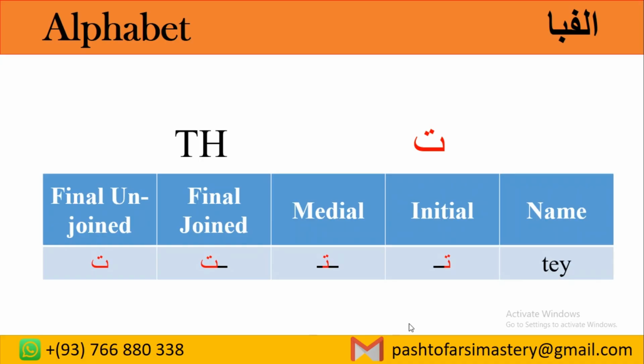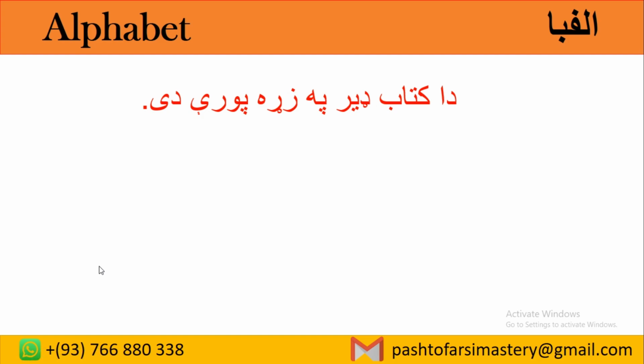The letter T. In the previous lesson we learned P, now it is T. T is from the same category, so the writing style, scripting and joining are all the same. Initial is this one, in the middle it comes like this, final joined is this one, and final unjoined is this one.